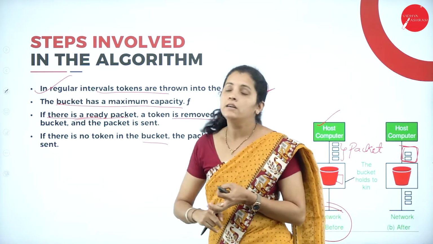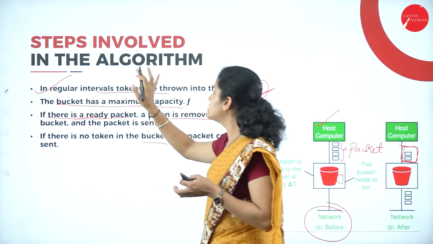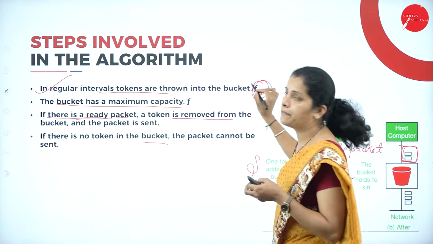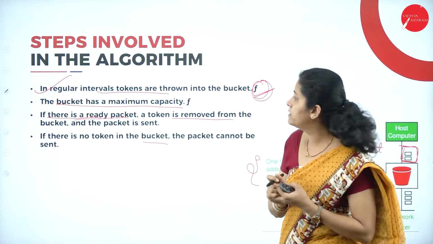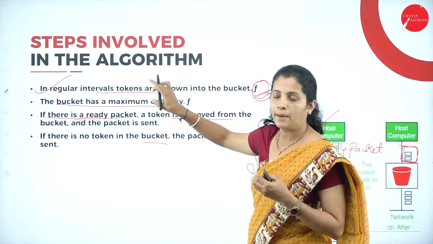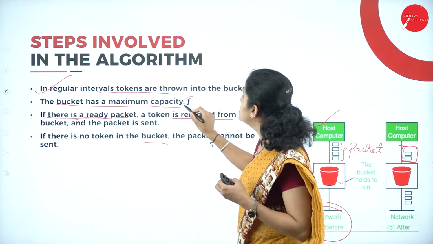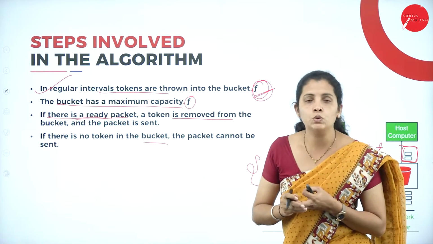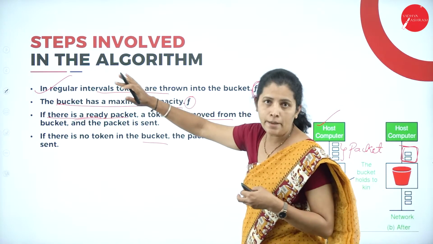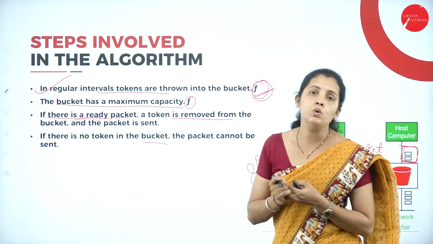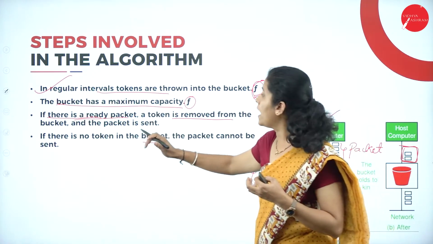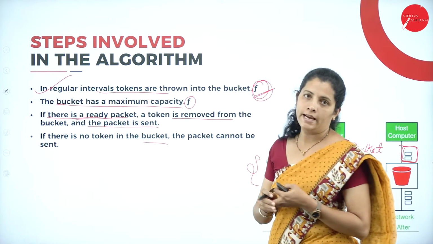So at regular intervals, tokens are thrown into the bucket, and this is the time interval, whereas the bucket has a maximum capacity. This same symbol is once again used to indicate the bucket size. If there is a ready packet, then you remove a token from the bucket and the packet is sent.